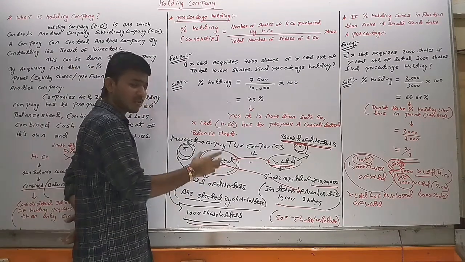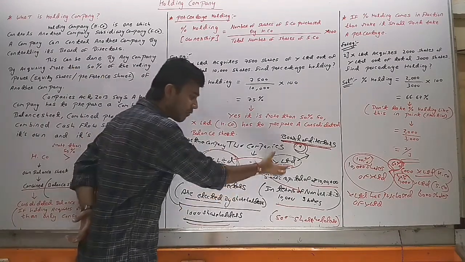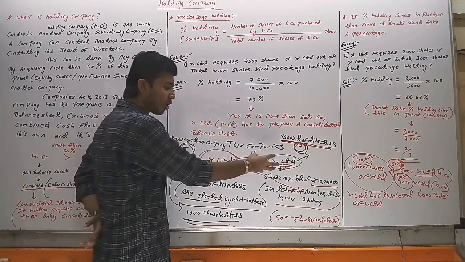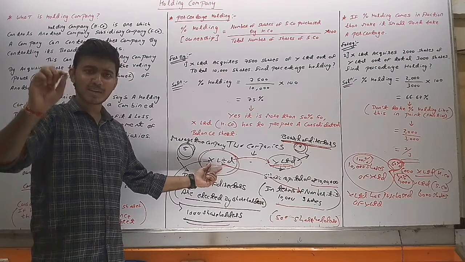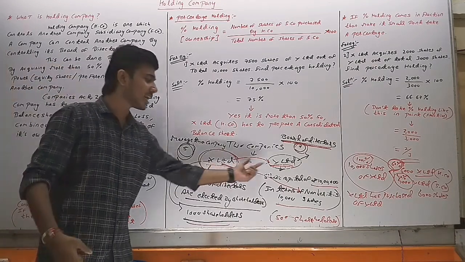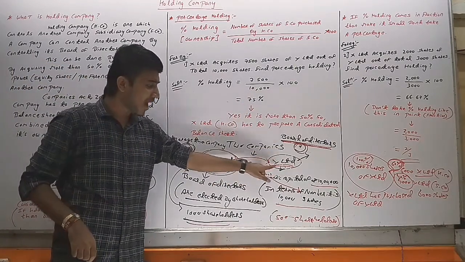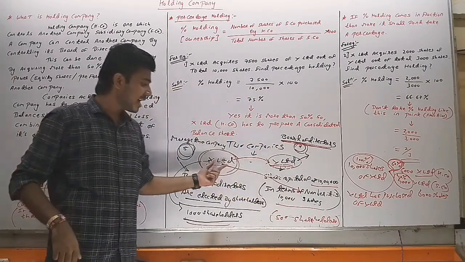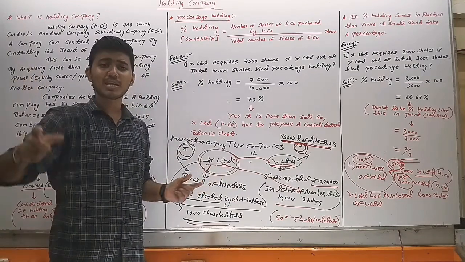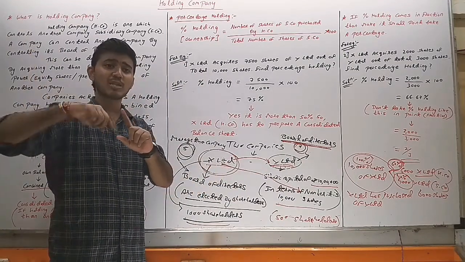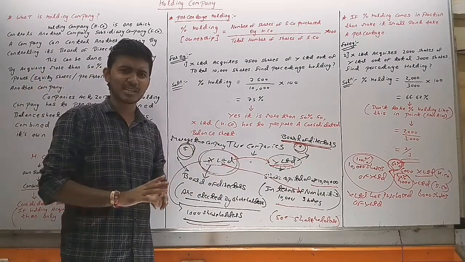So if X Limited wants to have some voting power in Y Limited, if X Limited wants to control the board of directors of Y Limited, then X Limited has to purchase more than 50% shares of Y Limited. So if Y Limited has 10,000 shares, and X Limited wants to control Y Limited, X Limited has to purchase more than 5,000 shares. More than 5,000 will be equal to more than 50%.